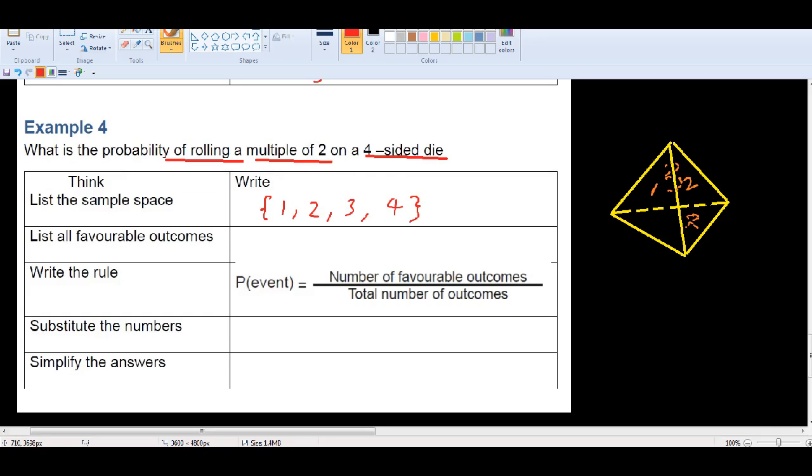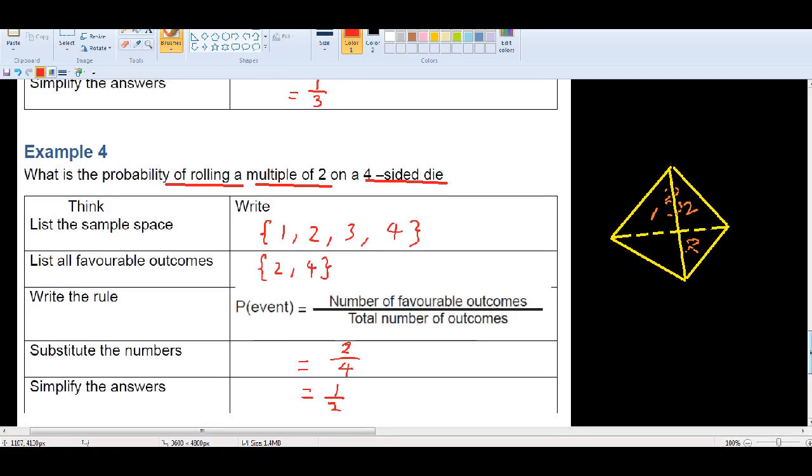All favorable outcomes: multiple of 2. Multiple of 2 means what? 2 times 1, which is 2, and 4. Okay, do we have others? No. So there are 4 numbers, but only 2 numbers which are multiples of 2. Okay, write the rule. Substitute the numbers, which should be 2 divided by 4, right? So it's 1 over 2. That's it.